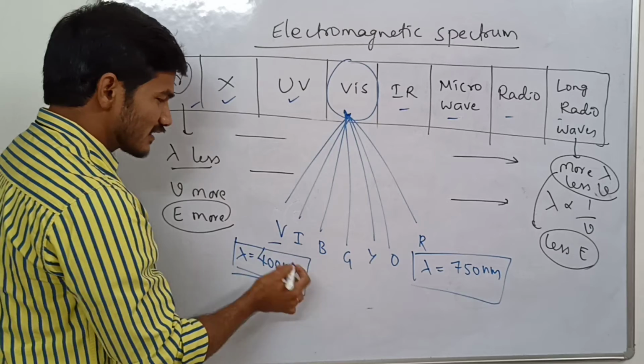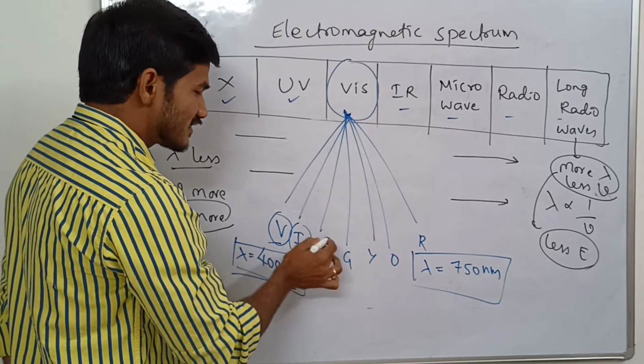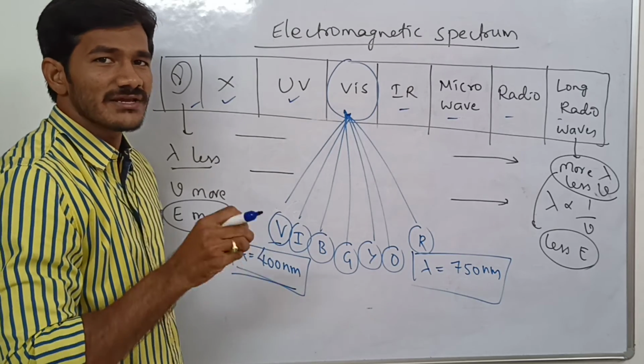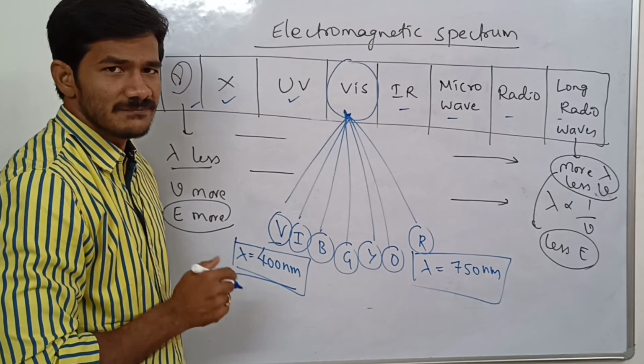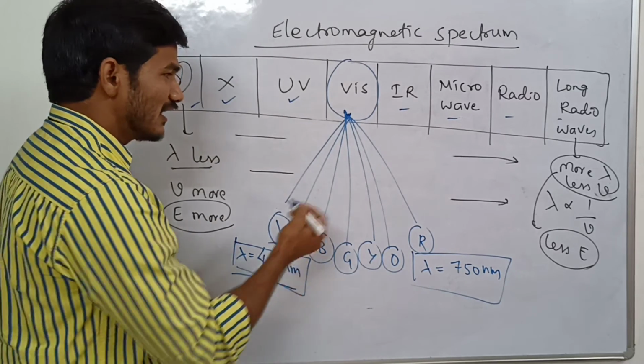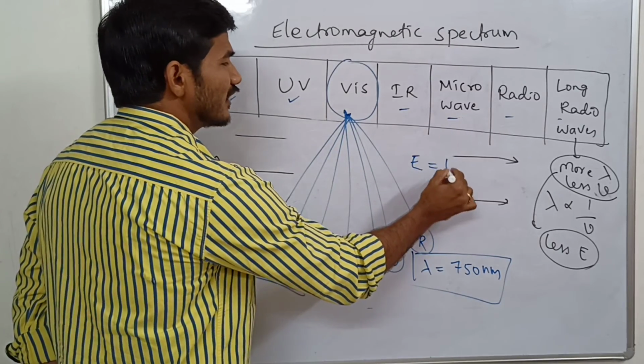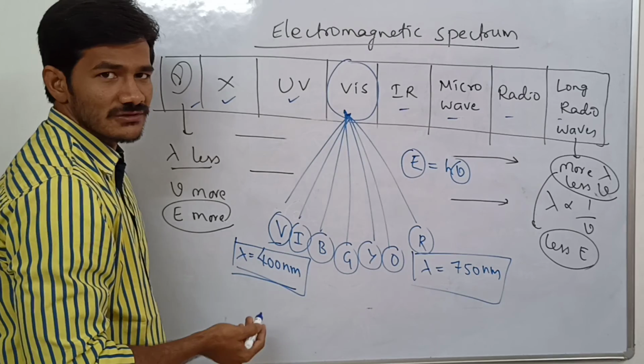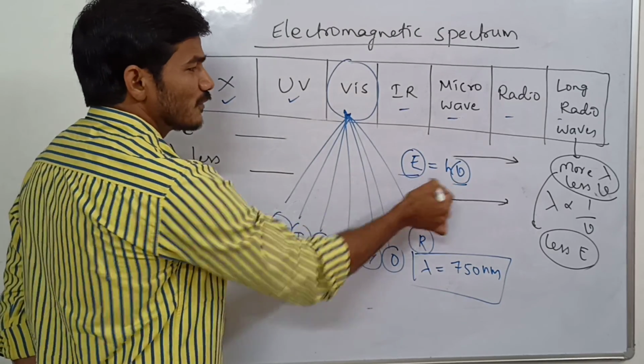Okay. If I ask the question, out of all these 7 colors, which color has more energy? A simple question. I already told you, energy is equal to h nu. So energy and frequency are directly proportional. More energy means more frequency. Which